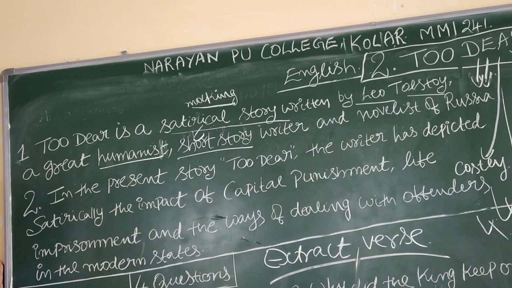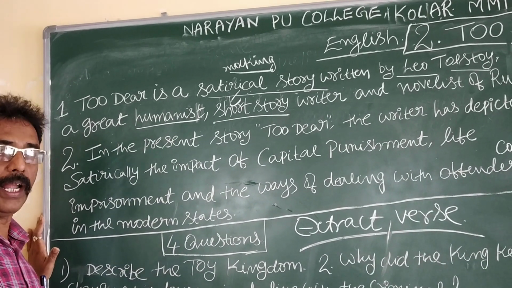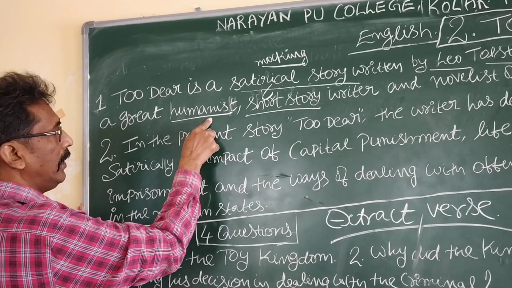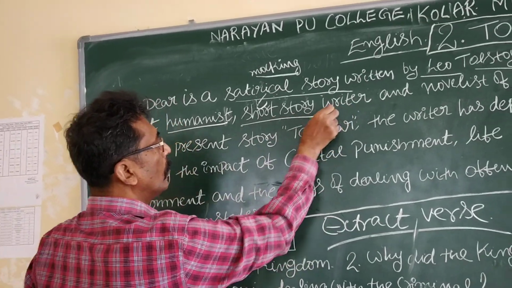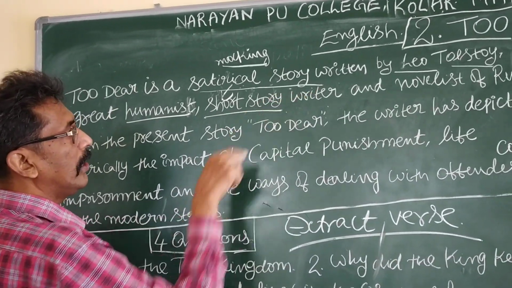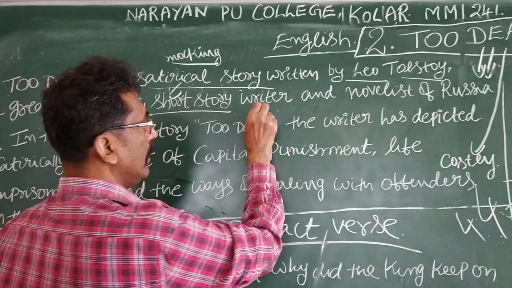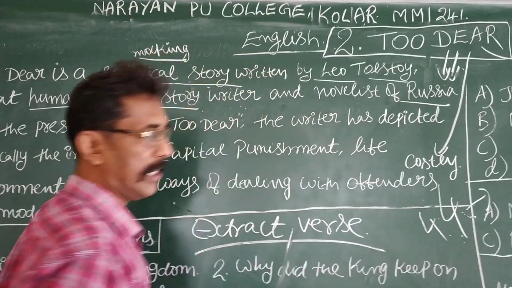A great humanist. Humanist means philosopher, or he is so kind-hearted. He has concerns for humans. It is why he is called humanist, and he is a short story writer. Who is a short story writer? Leo Tolstoy. To which country does he belong? He is a short story writer, novelist of Russia.